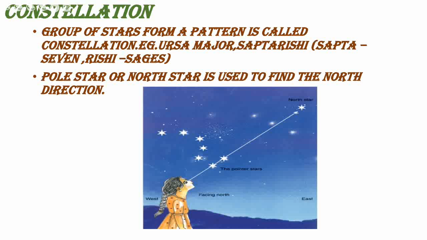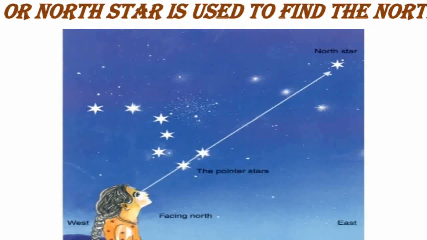If you view from the last 2 stars of Saptarishi, you can see 1 star, that is the North Star or Pole Star. For what do we use this North Star? In the ancient period, we did not have any compass or anything to find directions. So using this North Star, they found the direction: where the North Star is placed, that is the north direction. You can check with your grandparents, they can say like this.